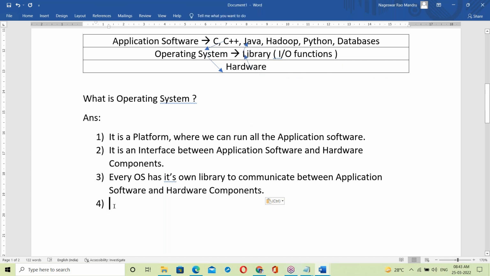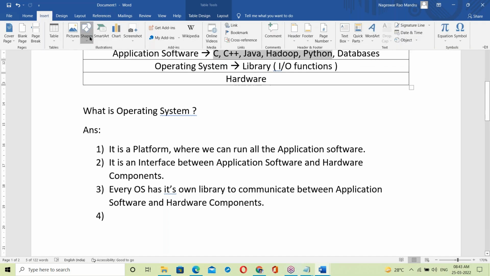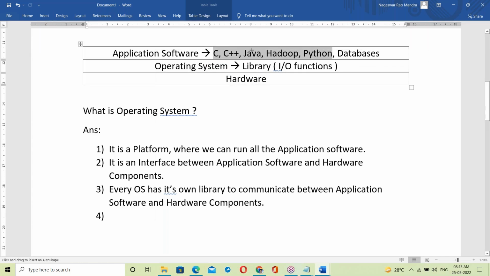Next, one more important point from the Java perspective. C, C++, Java, Hadoop, Python, all the programs first have to link with the OS library. After linking, the execution starts and communicates with the hardware.